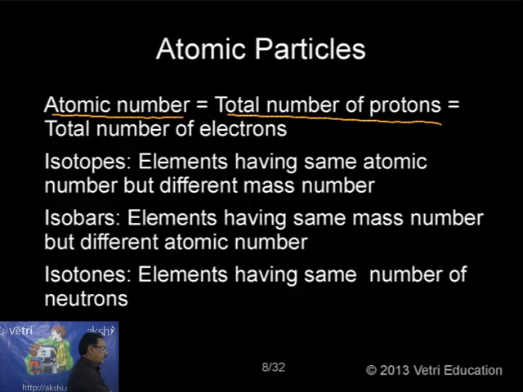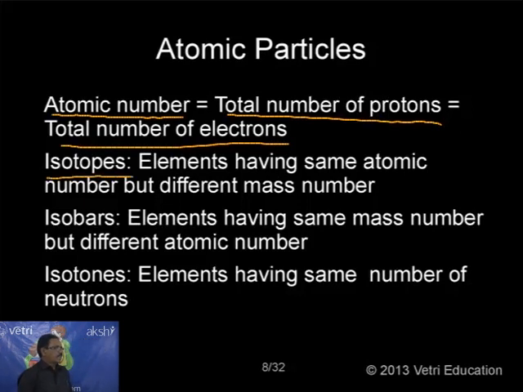Total number of protons equal to total number of electrons. So in this case, now we have three pieces of information. One is isotopes. What are isotopes? Elements having the same atomic number but different mass number are called isotopes. We already have chlorine-35 and chlorine-37 as isotopes.